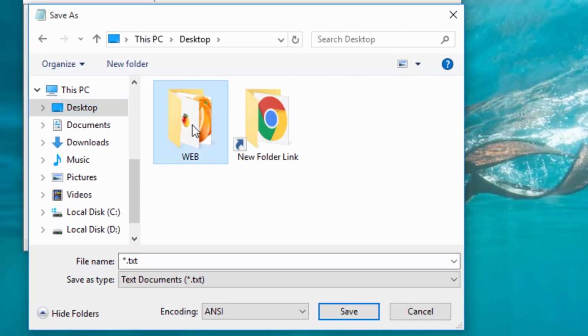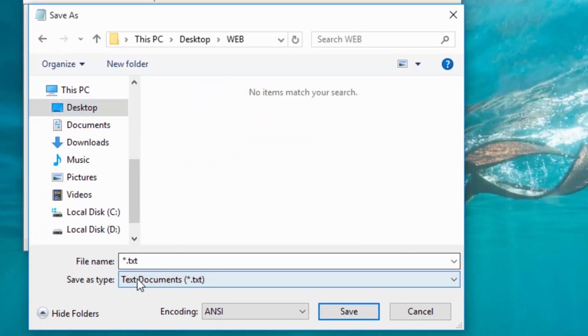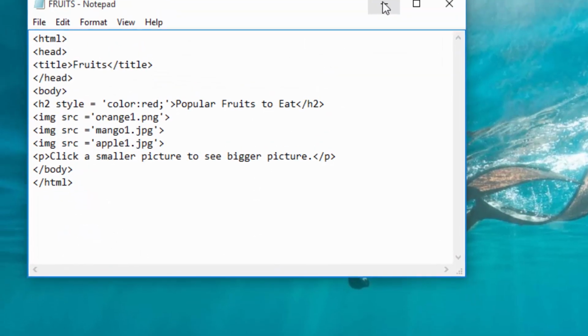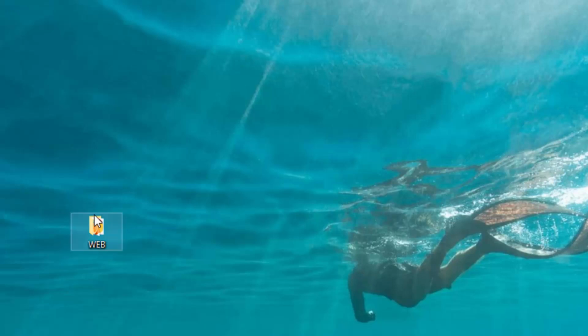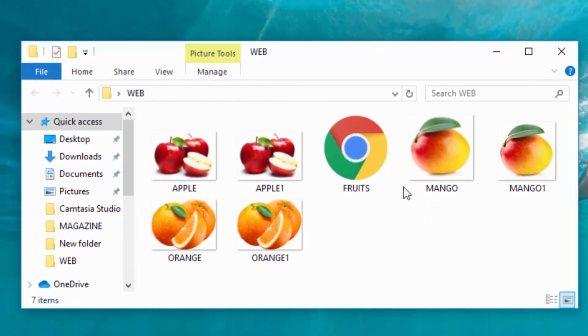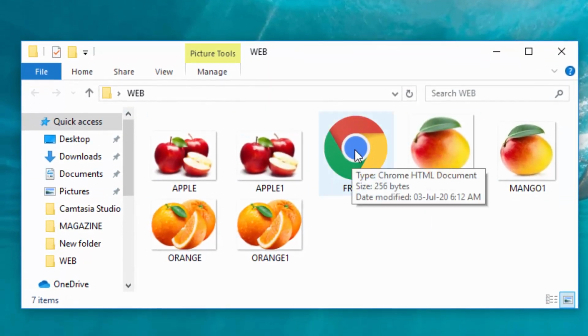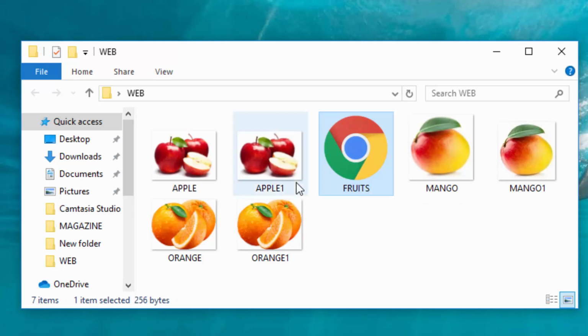inside this folder where pictures are, and let me call this fruits.html. Now if I open my folder, you can see my fruits page is there.